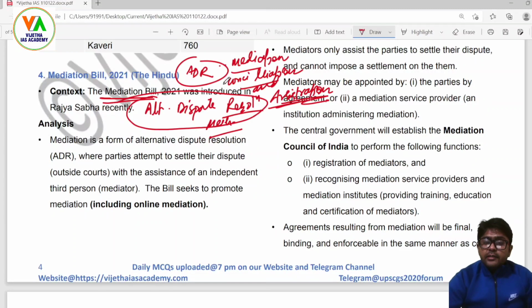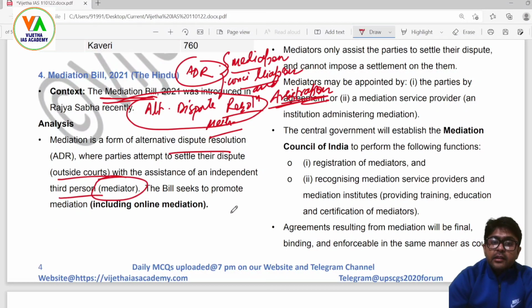In this way, we are trying to settle disputes without letting them go into the courts, or without letting those cases consume most of the important time of the courts. Now, what is mediation? Mediation is a form of alternative dispute resolution where parties attempt to settle their dispute outside courts with the assistance of an independent third person, known as a mediator. The bill seeks to promote mediation, including online mediation as well.